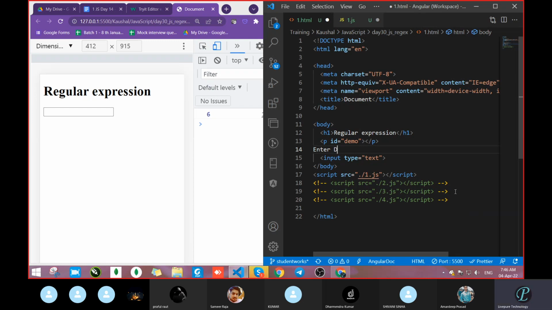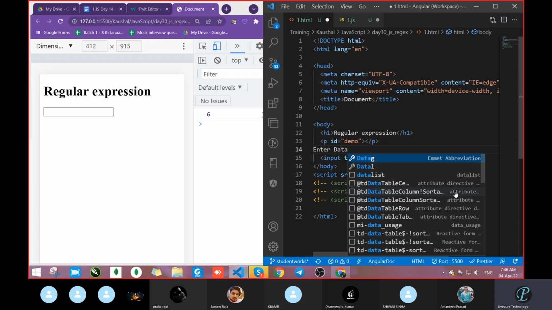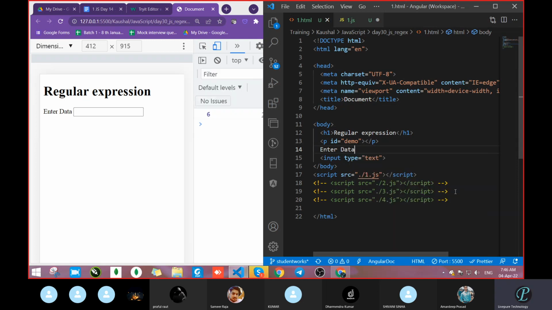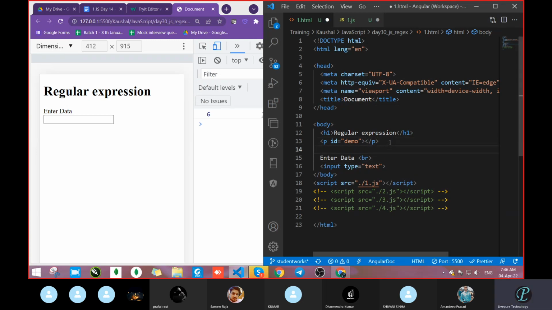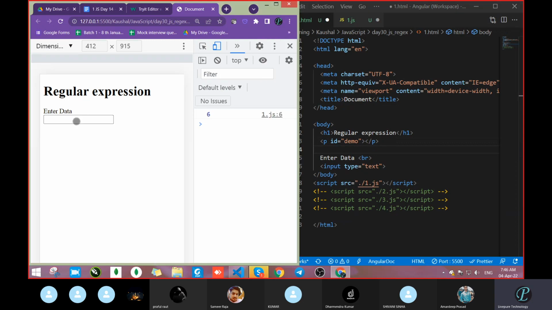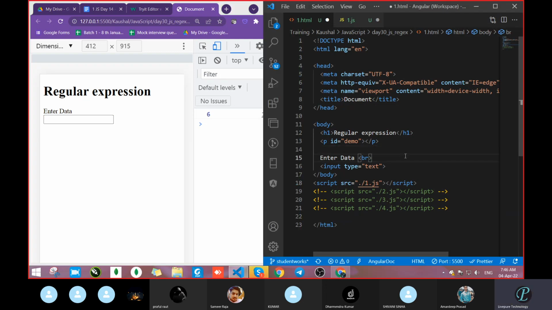So here, Dharminder, expression, not enter data. Enter data. Okay, now see what will happen. How will we make that? So we have written enter data. After that, what will we write? Just write break. We got it on the UI. What I told is, I want to print just a hello in the console. But when we start writing and once you come out, at that time it has to print a hello. That's it. So how to do that?